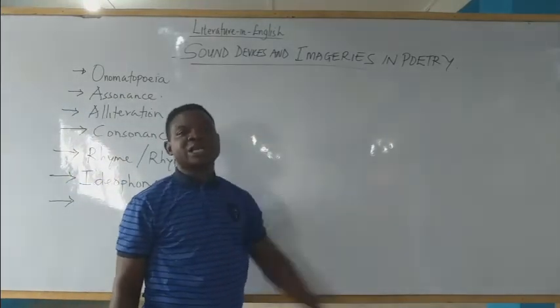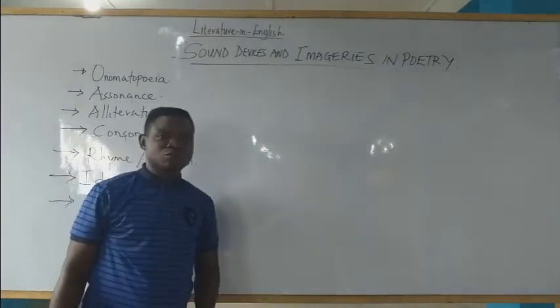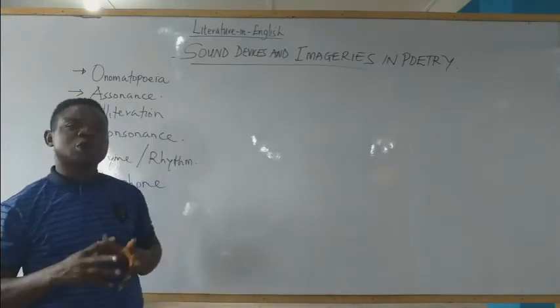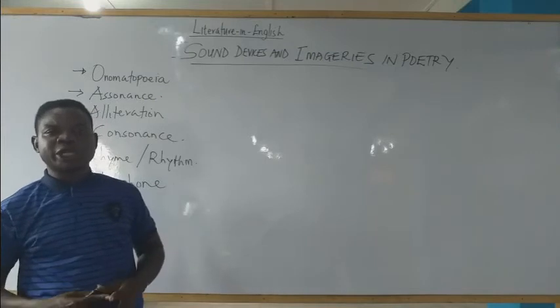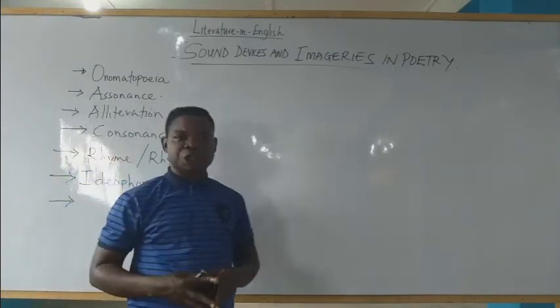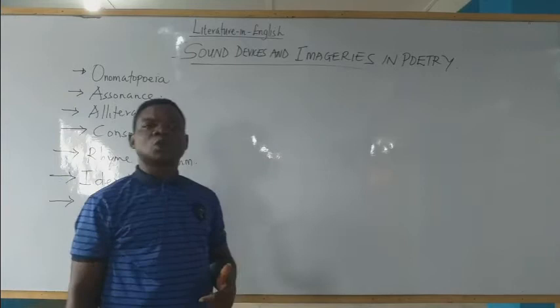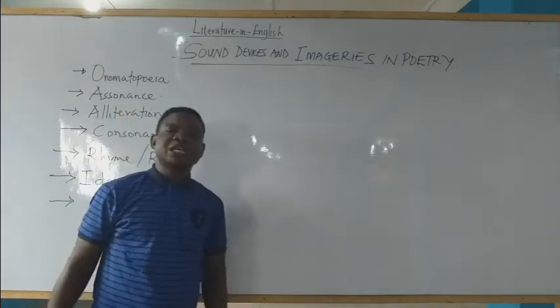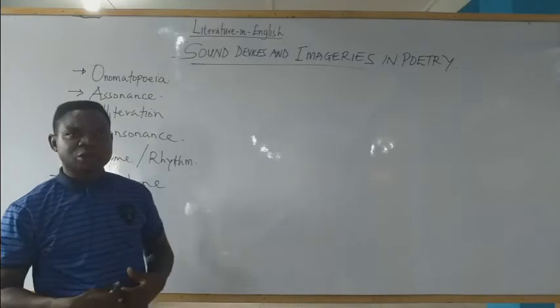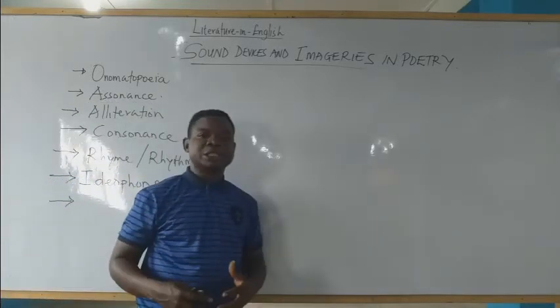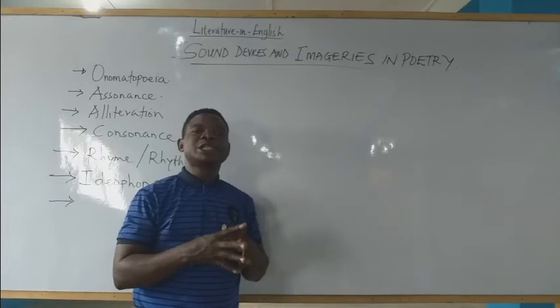Exactly. In poetry, we discuss sound devices, which are used to portray the thematic preoccupation of the poems. And then we also look at the different images or imageries that are depicted to visualize the reality in poetic composition.